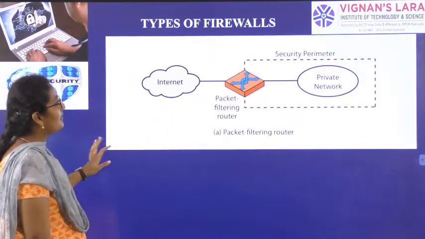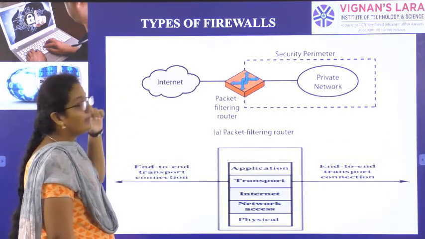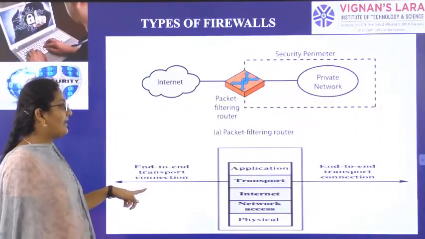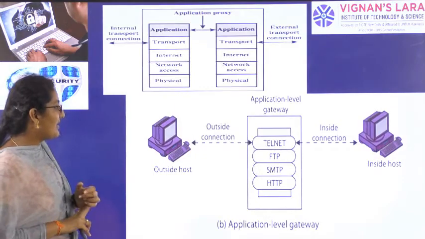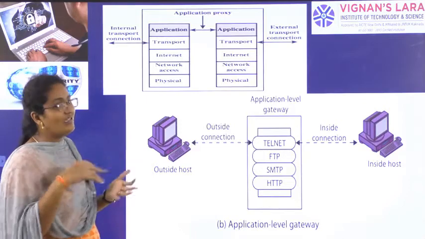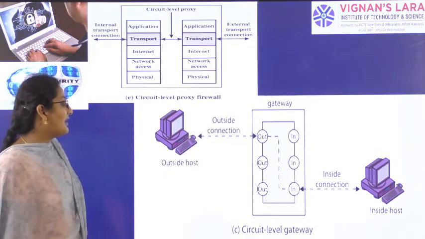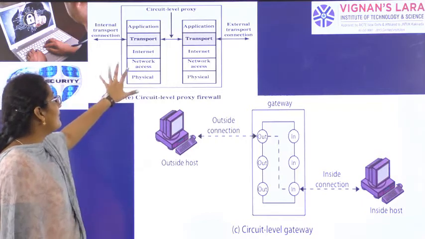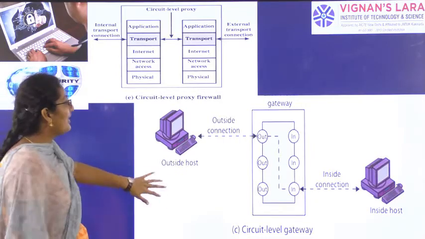So these are the types of firewalls. The first one is the packet filtering router, which will act as a packet filter between the private network and the internet. See here, an end-to-end transport connection happens, meaning two systems are connected end-to-end to each other. The second one is the application level gateway. Talking about the application layer, here all the protocols in the application layer are used, especially telnet, which is used for remote access. The third one is the circuit level gateway, where the gateway is nothing but a firewall. It is the third type of firewall, where the communication happens in the transport layer, so we call it the internal transport connection and the external transport connection.